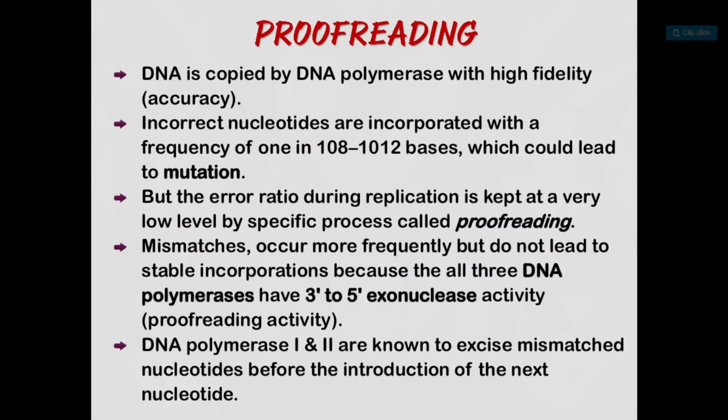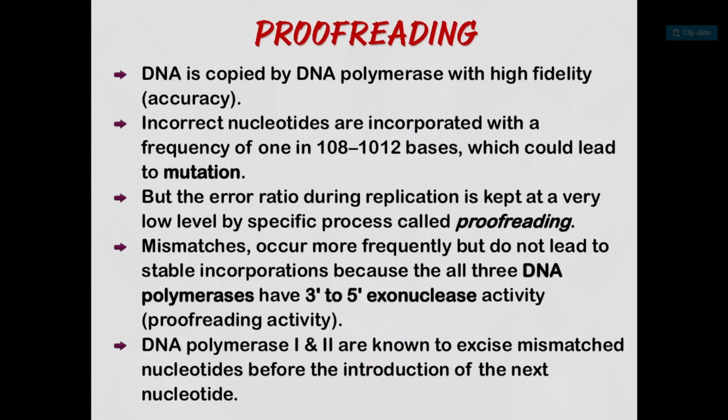Now what is proofreading? DNA is copied by DNA polymerase with high fidelity, accuracy. Incorrect nucleotides are incorporated with a frequency of 10^-8 to 10^-12 bases, which could lead to mutation. But the error ratio during replication is kept at a very low level by a specific process called proofreading.